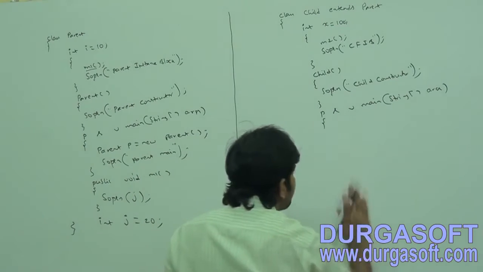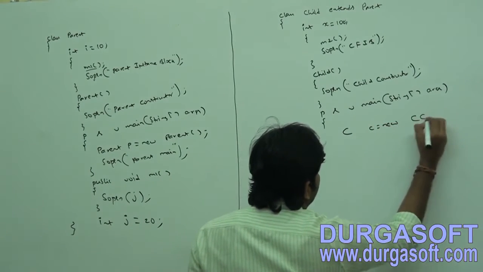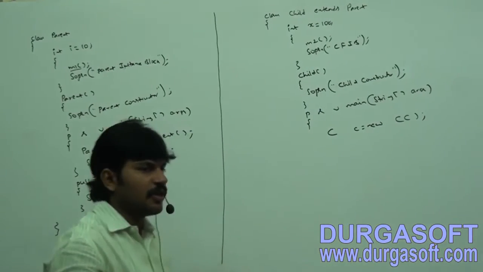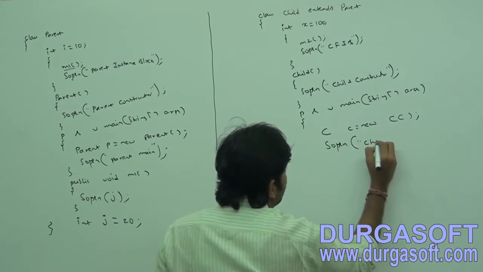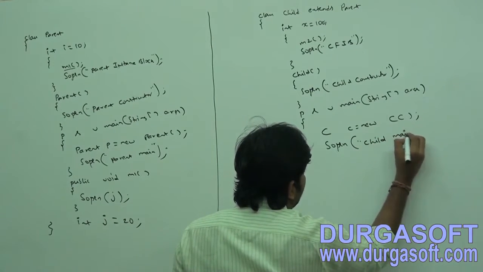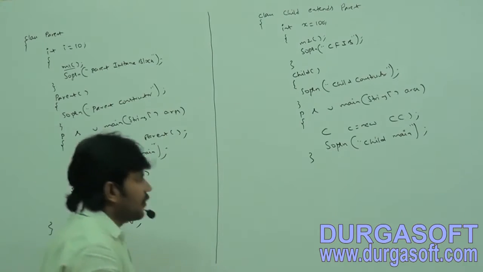Now the target here is creating Child c = new Child, the child object. System.out.println child main.